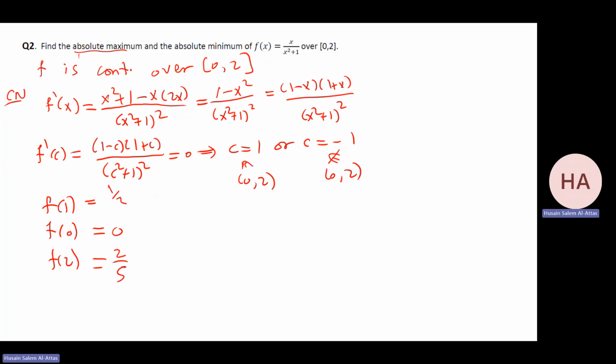Which is bigger, half or 2 over 5? It's very clear half is bigger, but I can be sure. Multiply by 5 over 5, that gives me 5 over 10. Multiply by 2, that gives me 4 over 10. So very clear, this is the absolute maximum, and this is the absolute minimum.